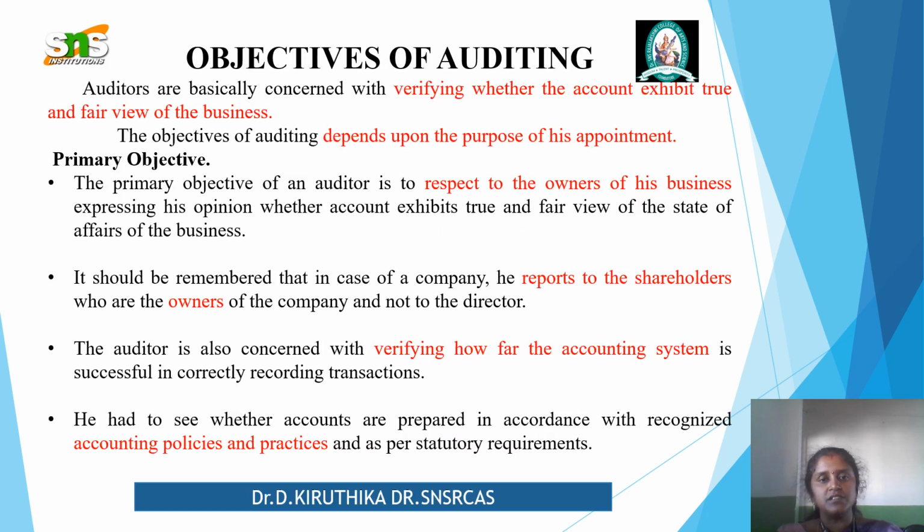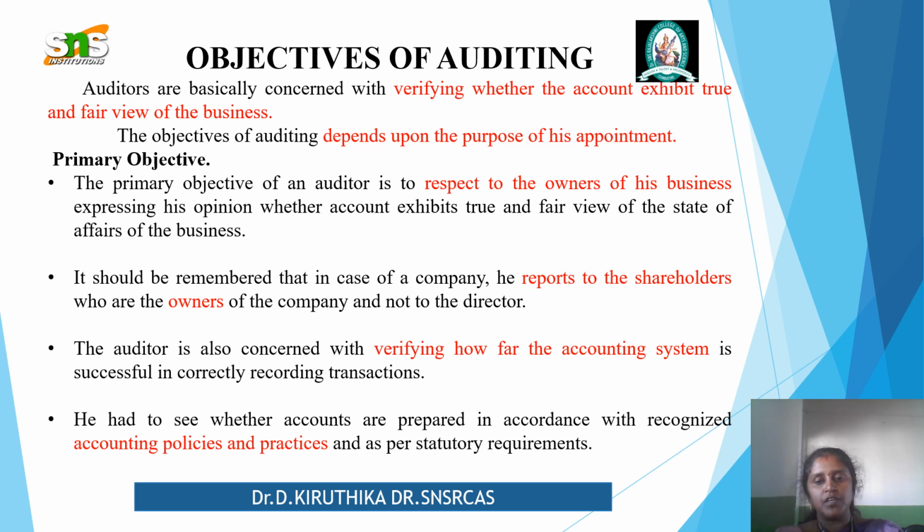And the next one is regarding the objectives of auditing. The auditor is basically concerned with verifying whether the accounts exhibit a true and fair view of the business. This is the basic objective of any auditing. But the objectives of auditing depend upon the purpose of the appointment.